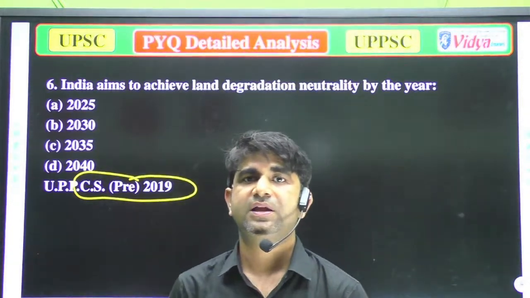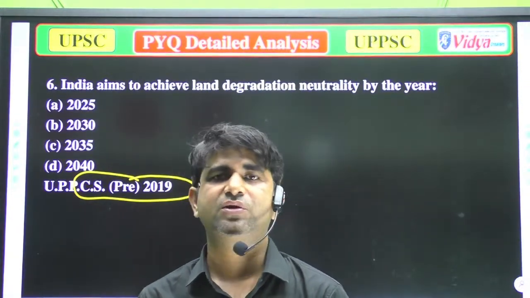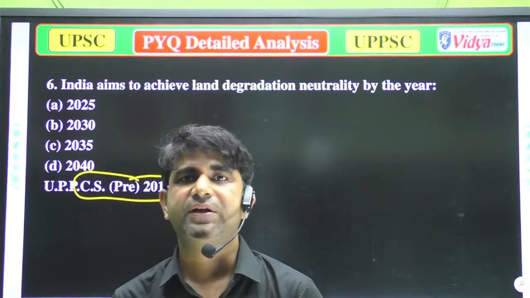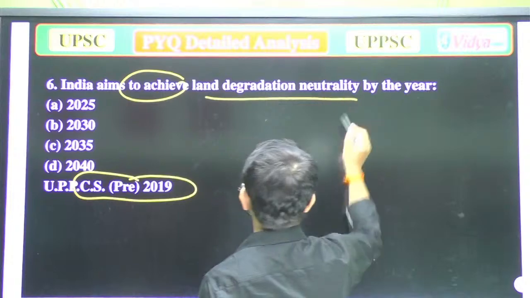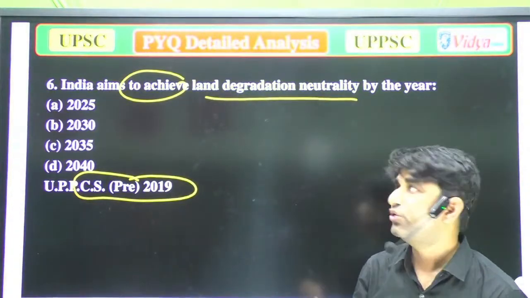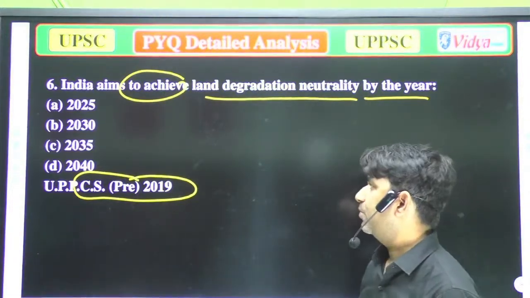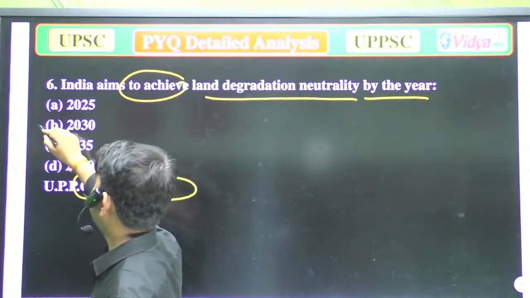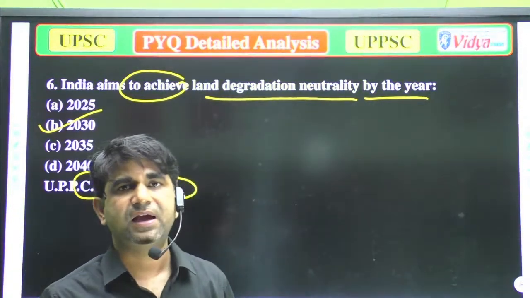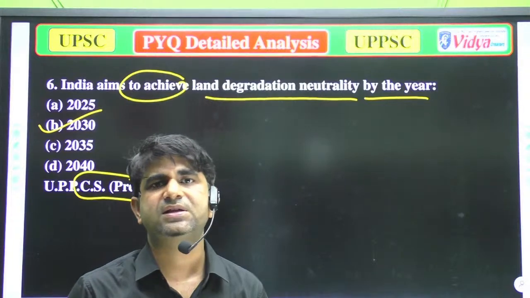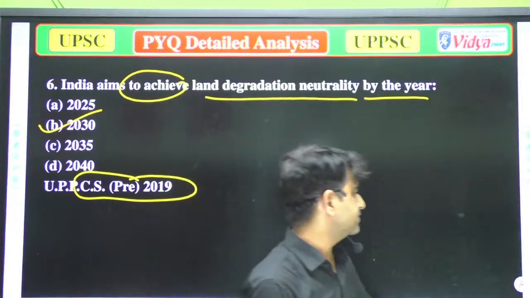India aims. As you are aware about the aims of India, any country has various aims for the growth and development of their country. So it is the aim of India to achieve land degradation neutrality. By which year? By the year 2030, it is India's aim that we will achieve land degradation neutrality. It's a simple question, I think. So we should move to the next question.